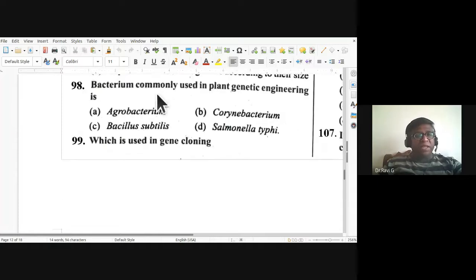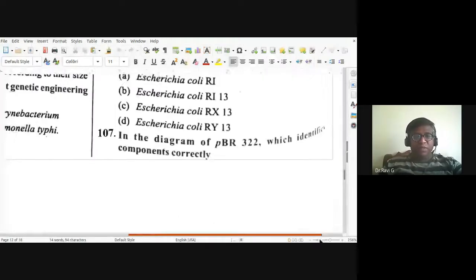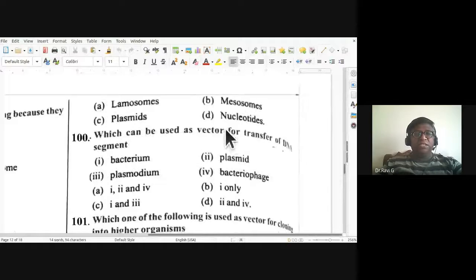98, the bacterium commonly used in plant genetic engineering is agrobacterium. So the bacterium which is commonly used in plant genetic engineering is agrobacterium. Okay. So which is used in gene cloning? Is it lysosomes, mesosomes, plasmids, nucleotides? Which are used in gene cloning, obviously the 99, the answer is C. Plasmids are used in gene cloning.